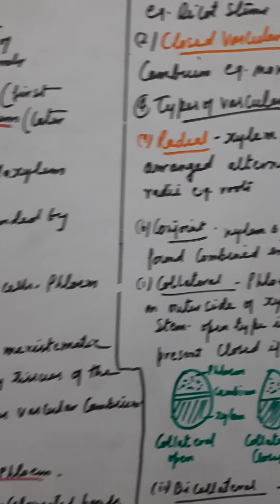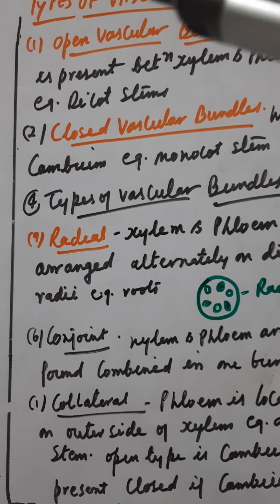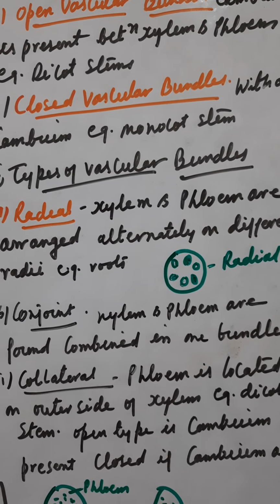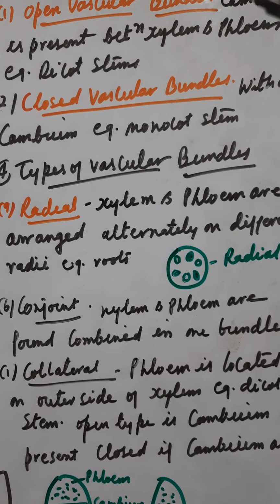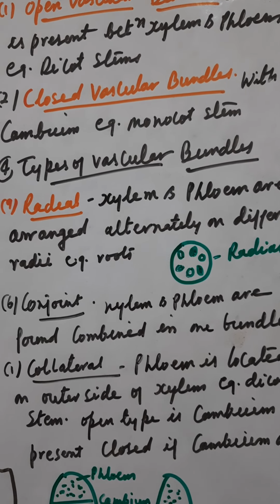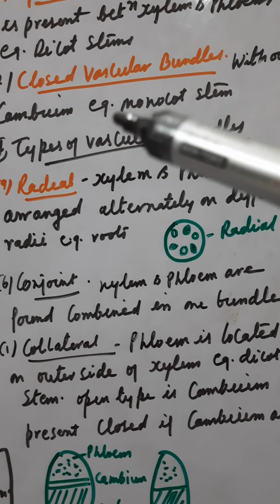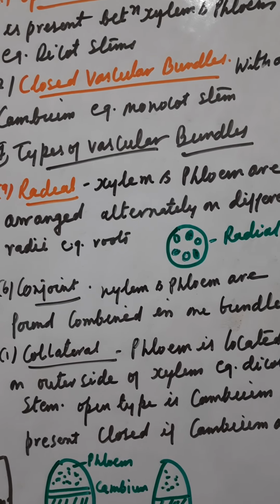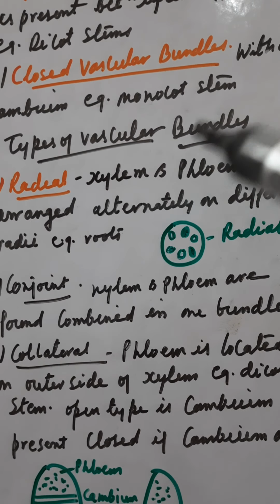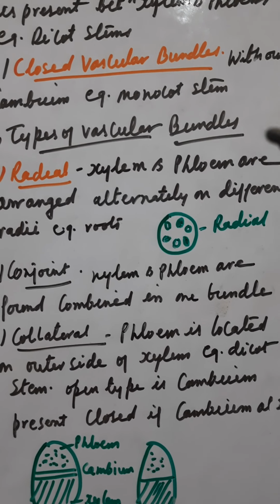Then after that, types of vascular bundle. First, open vascular bundles. Cambium is present between the xylem and phloem. In the open vascular bundle, there is a presence of cambium between the xylem and phloem. Example, dicot stems. Closed vascular bundle is without cambium. Example, monocot stems. That is why monocot plants have restricted growth, because in them there is no secondary xylem and secondary phloem.